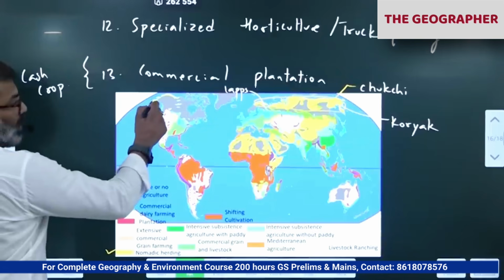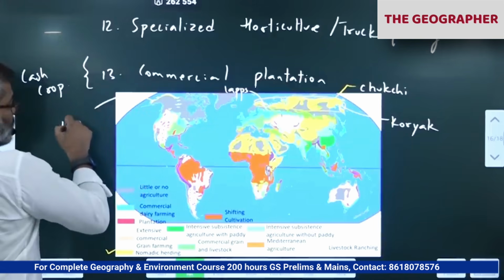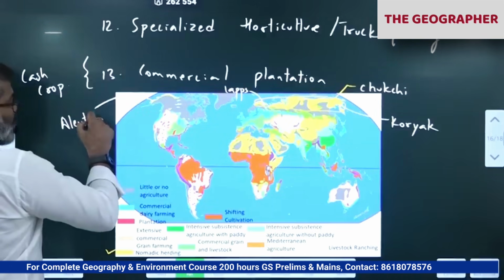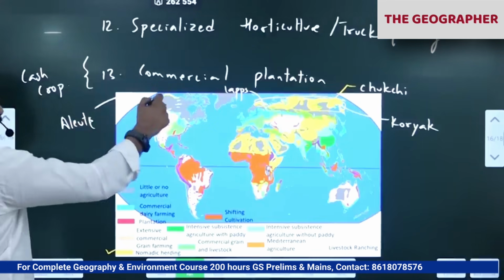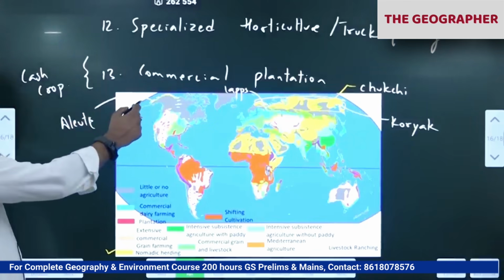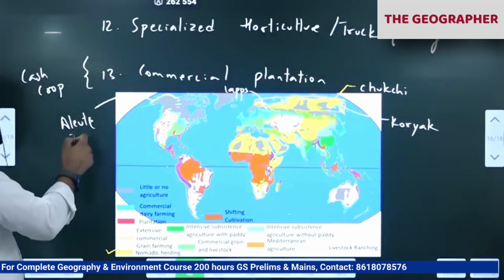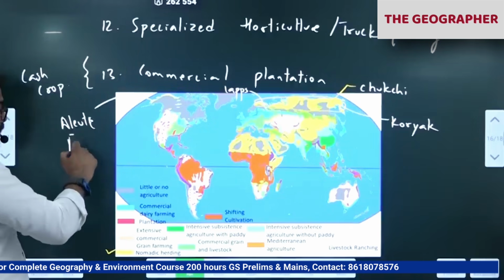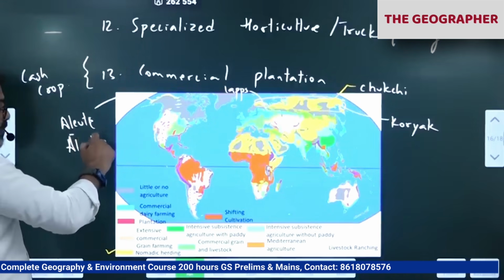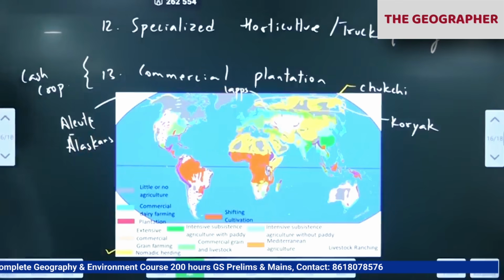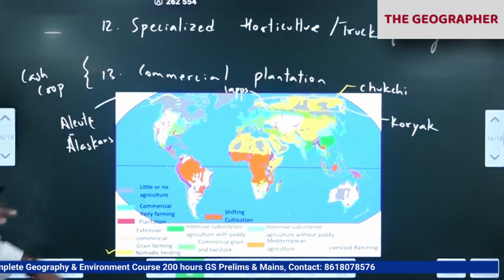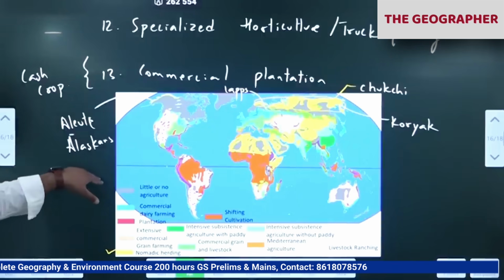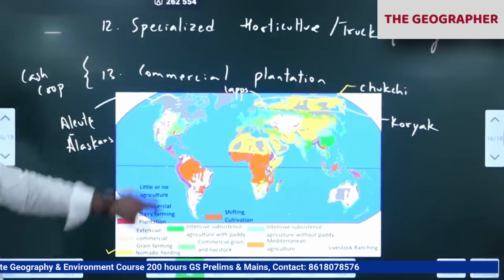Here, Alaskans and Aleutians. The Aleuts are the tribes who live here in Alaska. Remember the Aleutian Islands? Aleuts tribe. Alaskan tribes basically all practice this. The name Alaska comes from the tribe who lives here, the Aleuts. So they are living here.